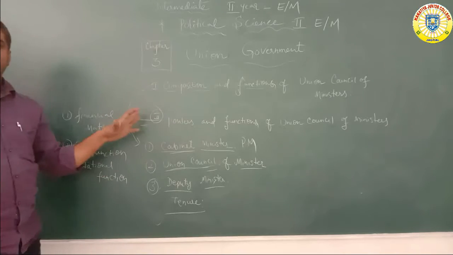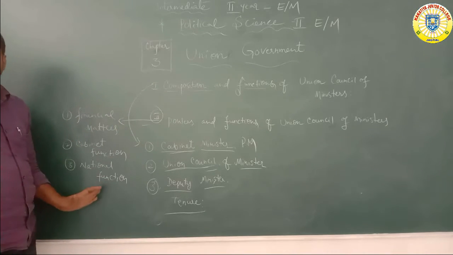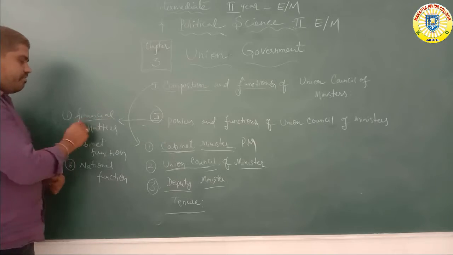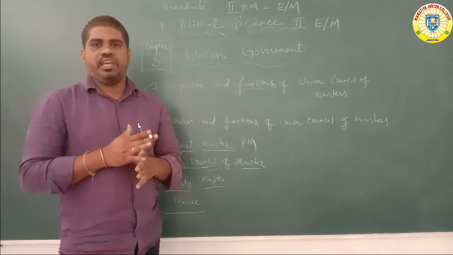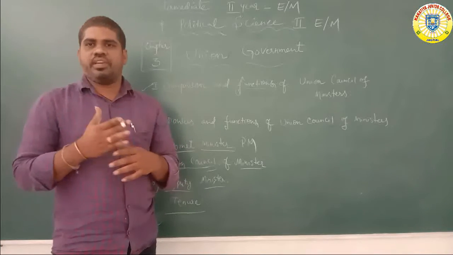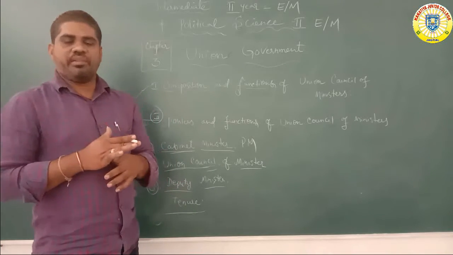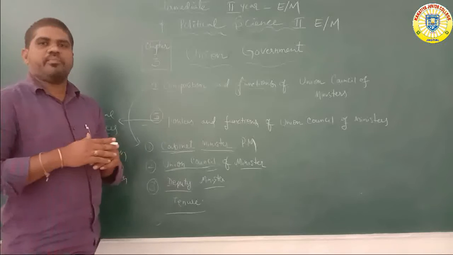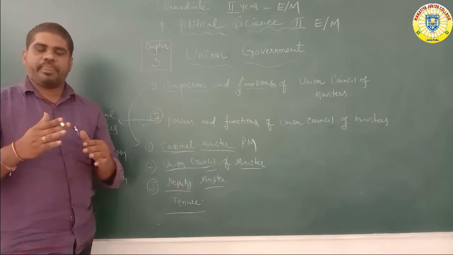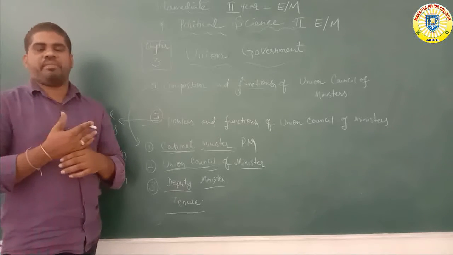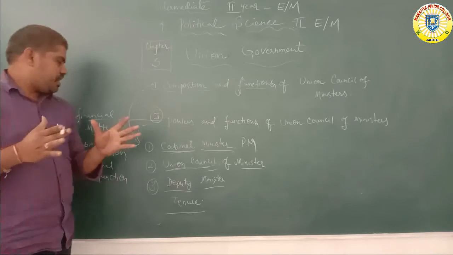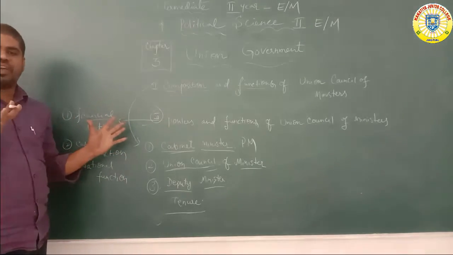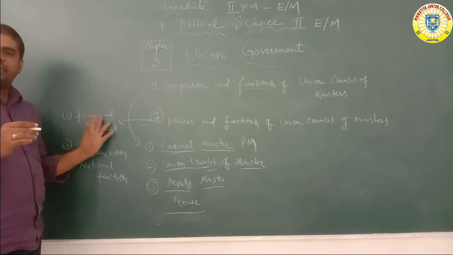What is the main power? This is also of three types. Number one, financial matters: the financial system, economic plans, announcement of new economic reforms and new economic plans. Next, expenditures like the budget. The financial matters are under the ministership, under the function of the cabinet minister. This is mainly financial matters.